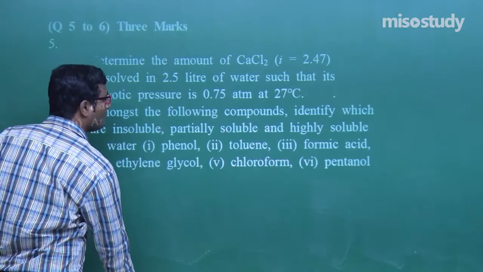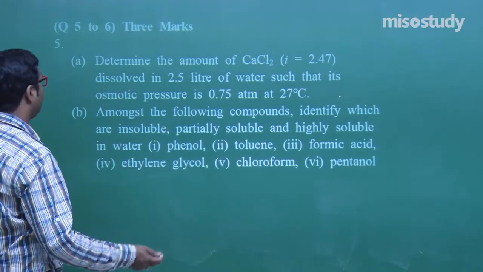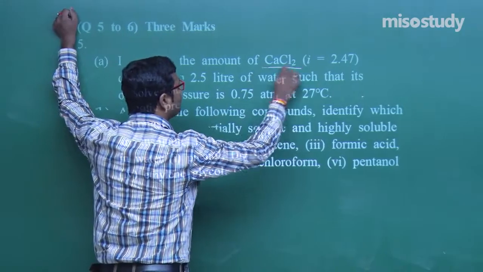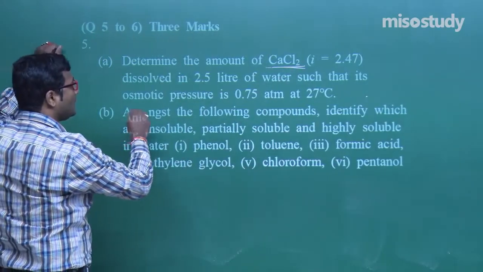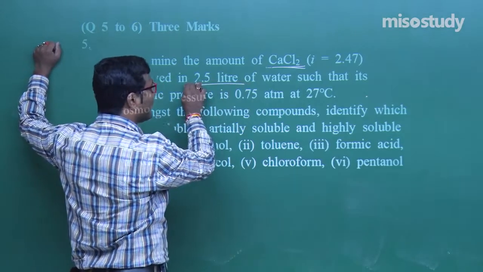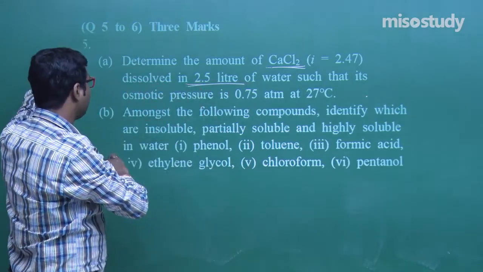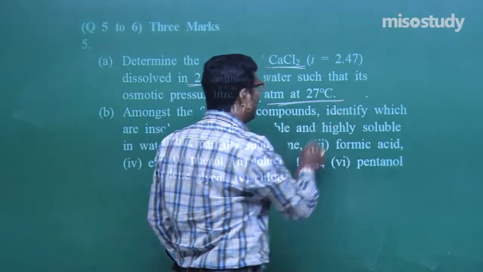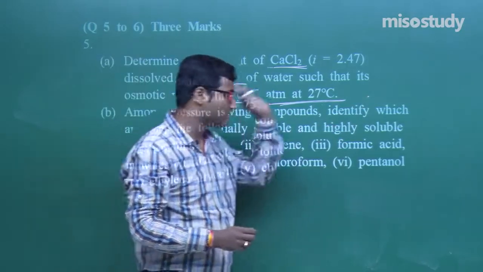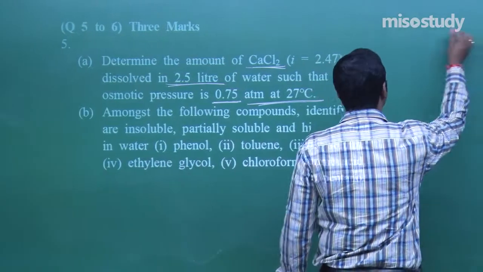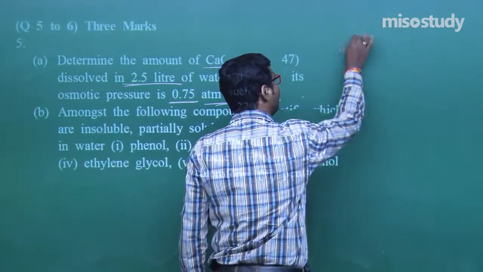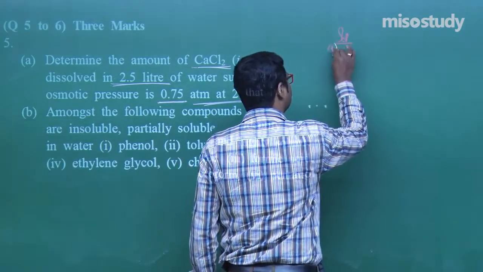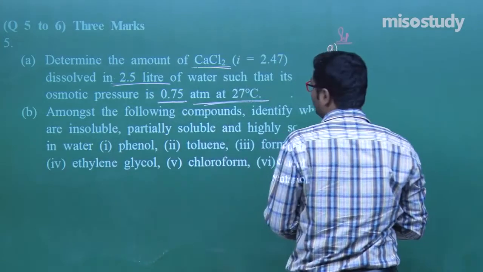Look at this, it is completely numerical, that is, calculation based. Determine the amount of CaCl2 dissolved in 2.5 liter of water such that the osmotic pressure is 0.75 atm at 27 degrees Celsius. Now, check out the first part of the question, that is A. Listen carefully, my friend.